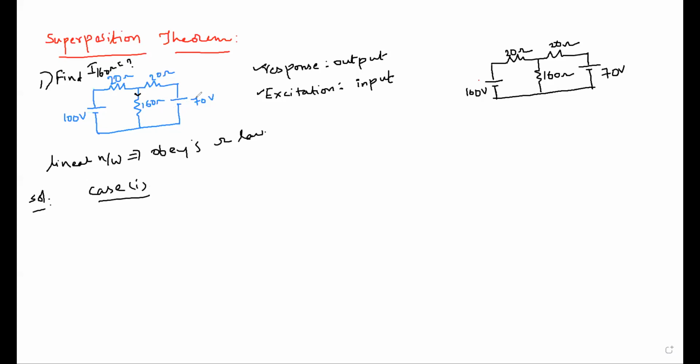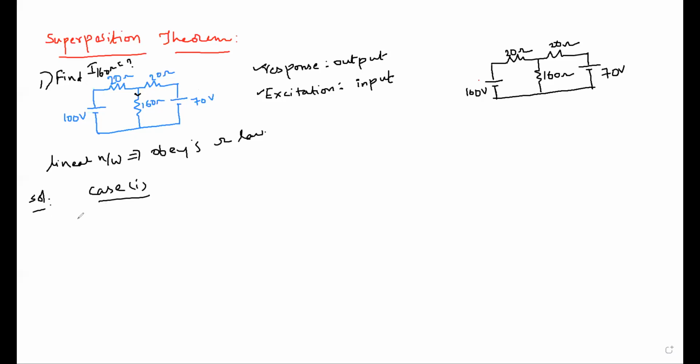In case 2, the current through 160 ohm is calculated again, maybe 4 amperes. Then the total current passing through the 160 ohm resistance is 1 plus 4, which is 5 amperes. Understand the procedure to solve the problem by using the superposition theorem?